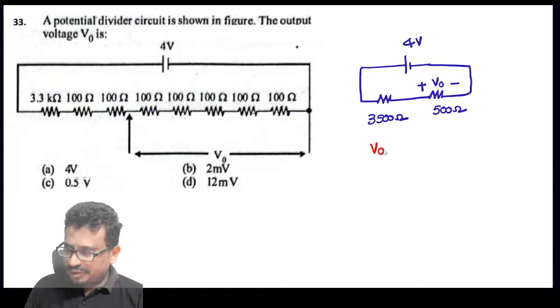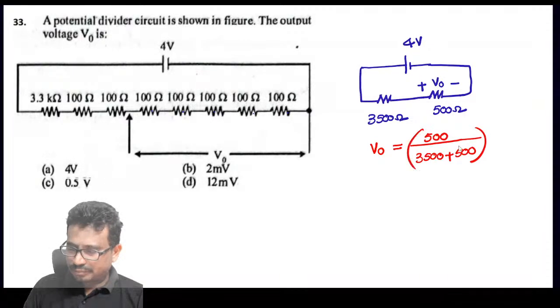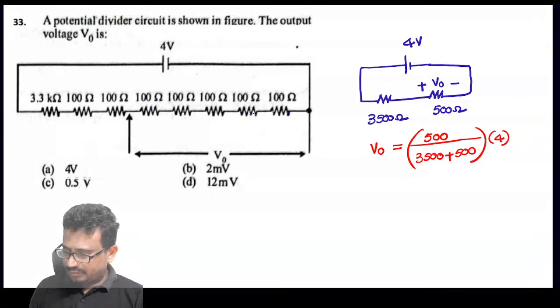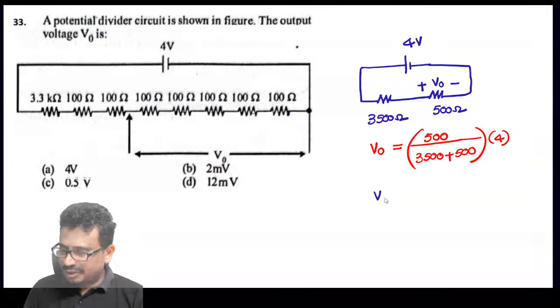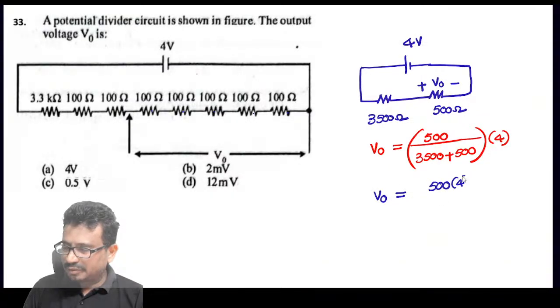So that is V0, which will be equal to 400 by 3400 plus 500, into 4. Now simplify it. So this is V naught, which will be equal to 400 into 4 by 4000. So two zeros will get cancelled. This is 4 tenths, which will be equal to 0.5.